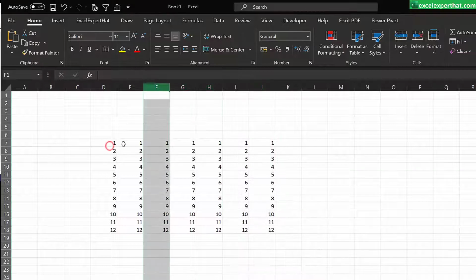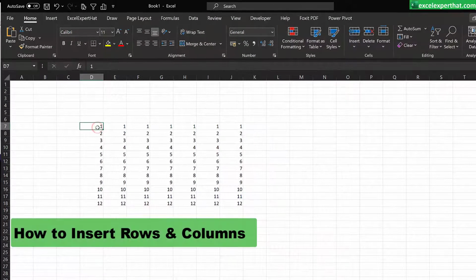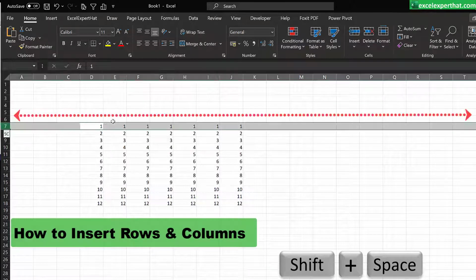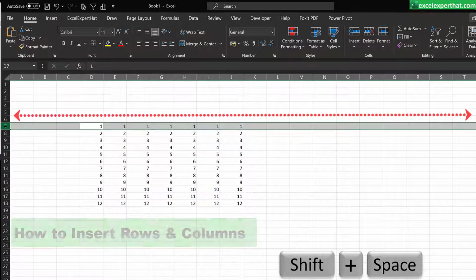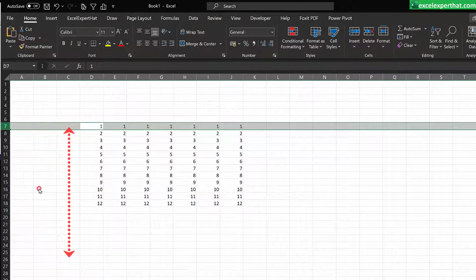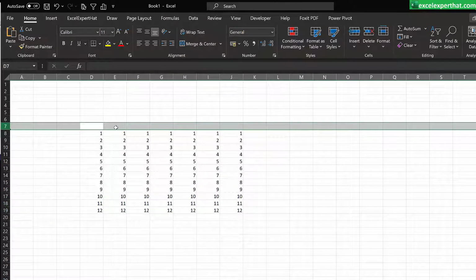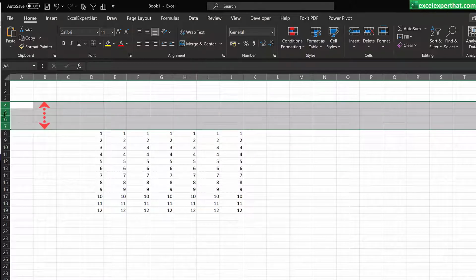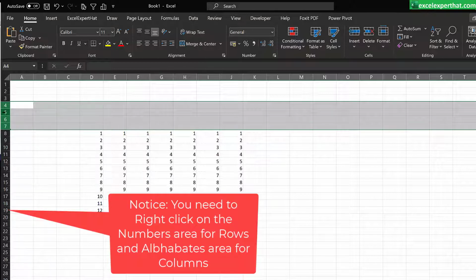Now we will see how to insert rows and columns. Same way, select any cell, press Shift and spacebar. Here you have selected an entire row, then right click on the row. Here you will find a lot of options, and in there you will find an insert button. Click on insert and one row will get added. Similarly, if you like to add more rows, select the number of rows you like to add, then right click and click on insert, and that number of rows will get added.